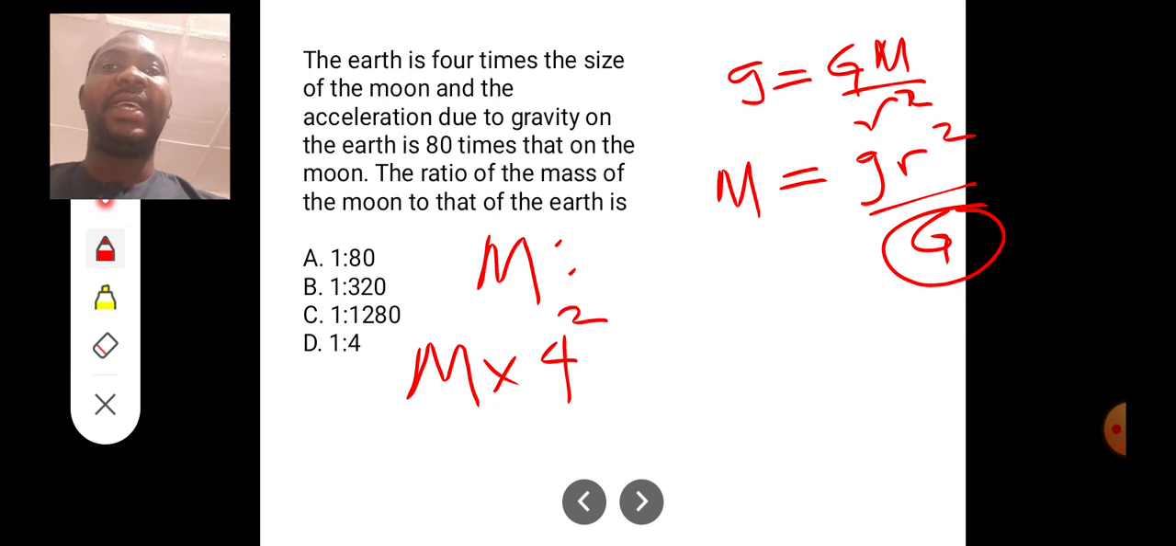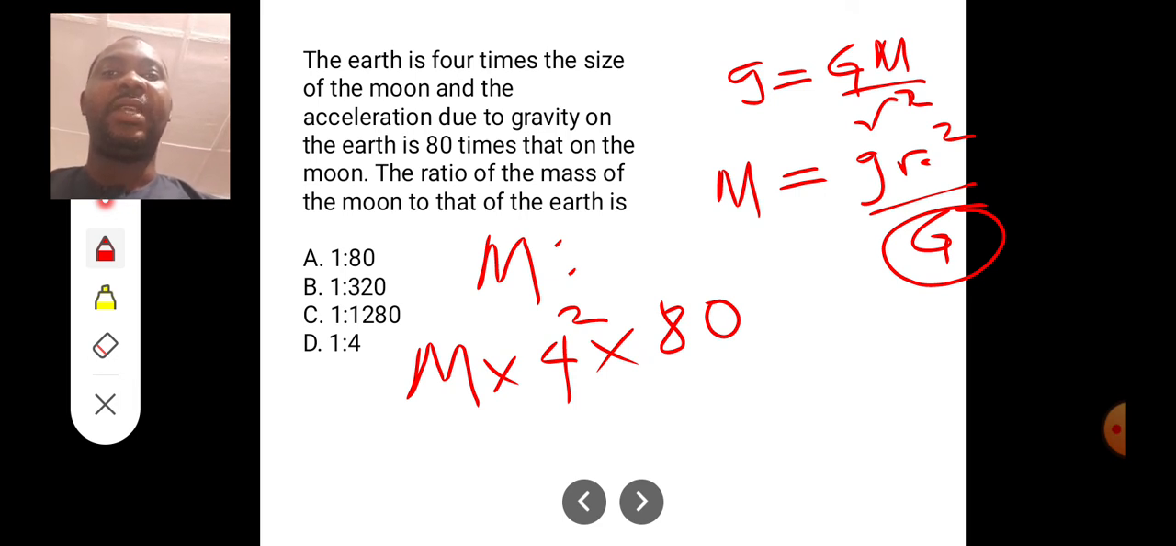Size has to do with radius, and remember it is squared, so we say 4 squared. Then multiplied by acceleration due to gravity. The acceleration due to gravity on the Earth is 80 times that of the Moon, so I'm multiplying by 80. Why? Because it's a direct relation. If one is multiplied by 80, the other will also be multiplied by 80.